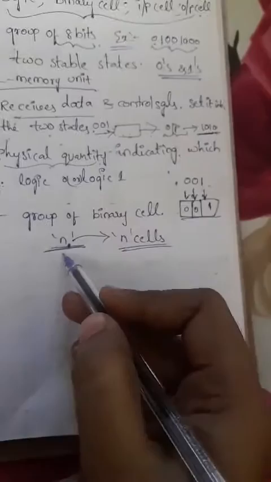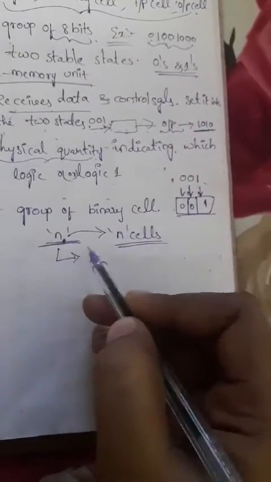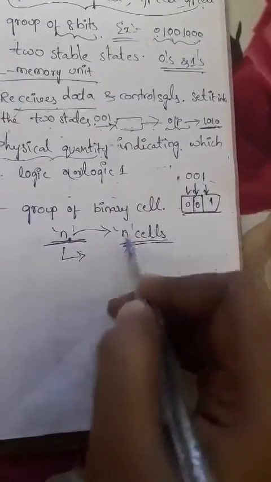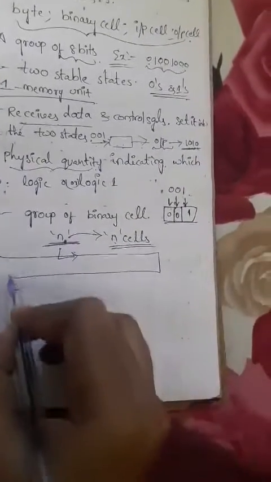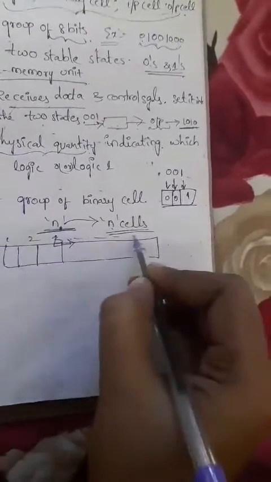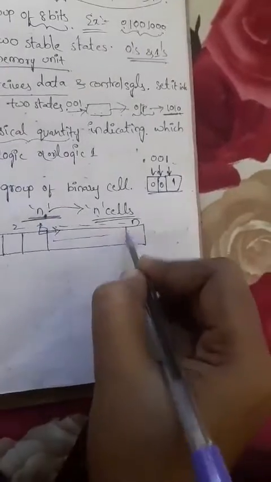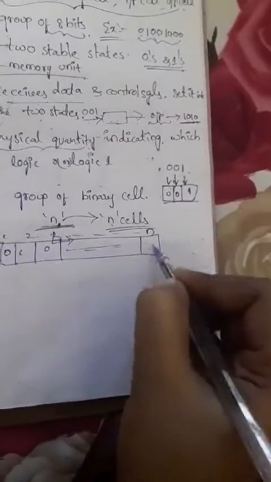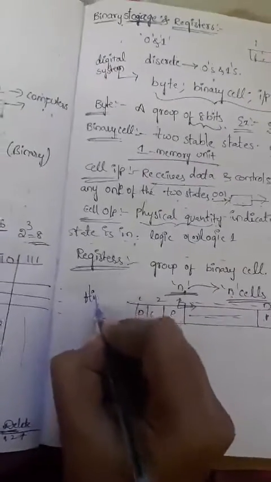So if you have n cells, they can store discrete information up to n bits. Like this we can store it: 1, 2, 3, 4, and so on up to the nth bit. The best example of a register is the flip-flop.